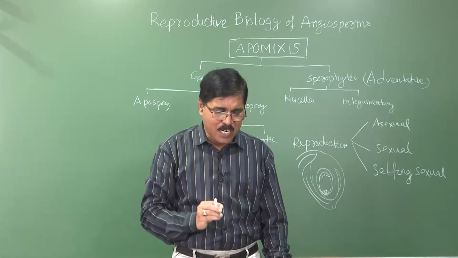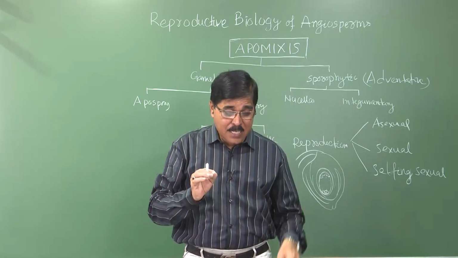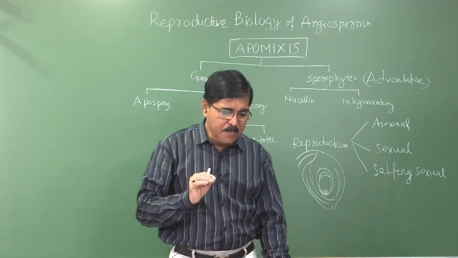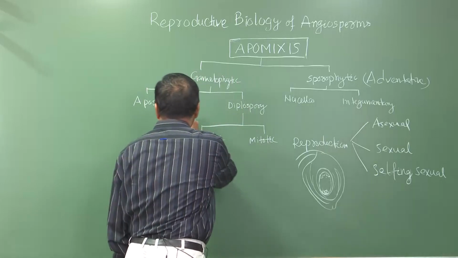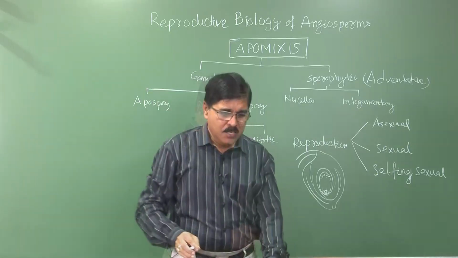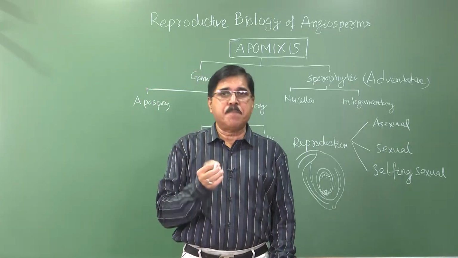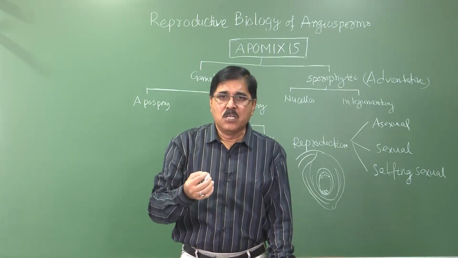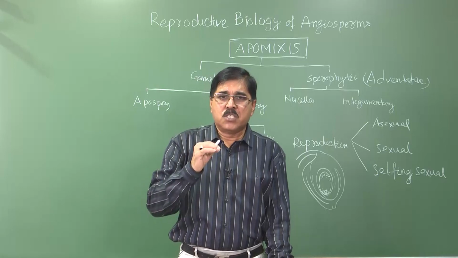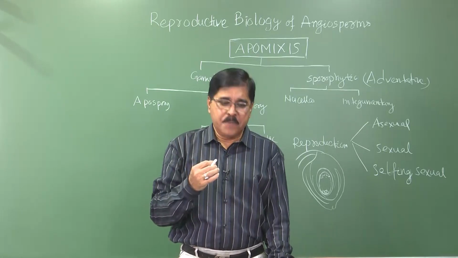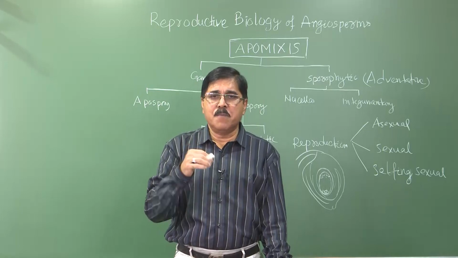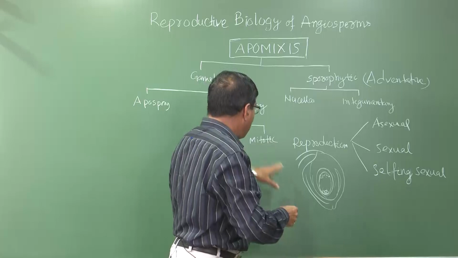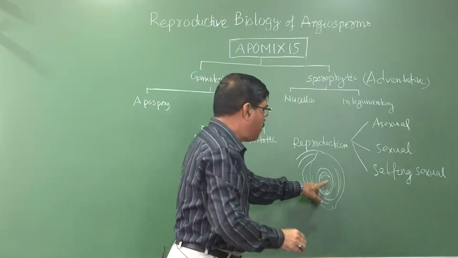So in gametophytic polyembryony, it may be of various types, as you found: apospory and diplospory. Apospory means a somatic cell forms the embryo. Apospory means spore formation from a somatic cell. So this somatic cell may develop into the embryo sac. Here the embryo sac is formed, but there is no fertilization. So any somatic cell of the ovule, another cell here, may develop into the embryo sac.